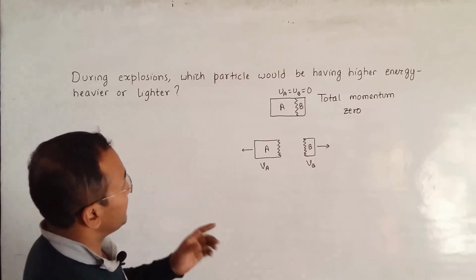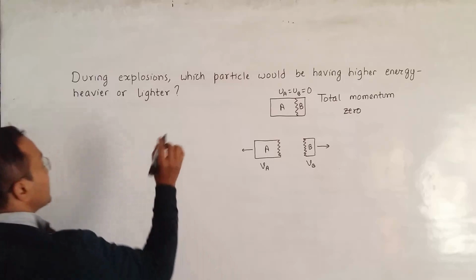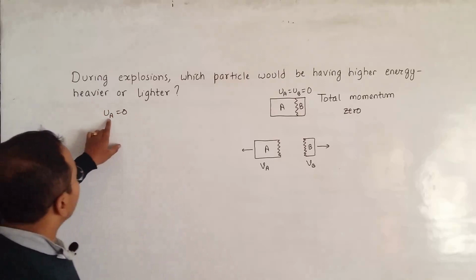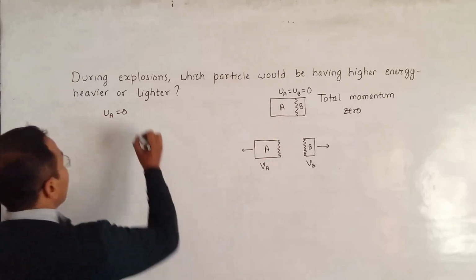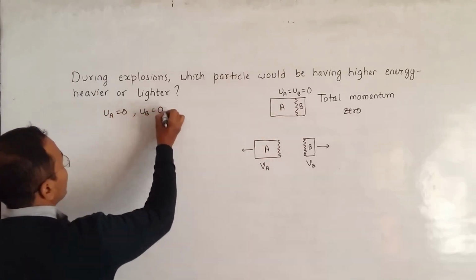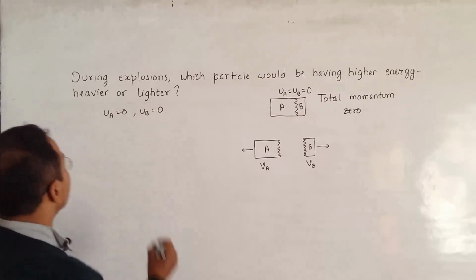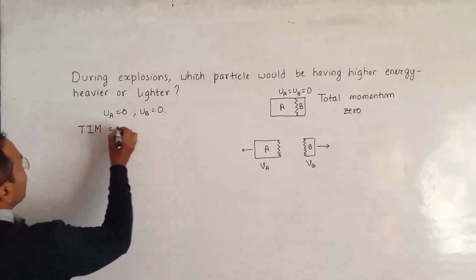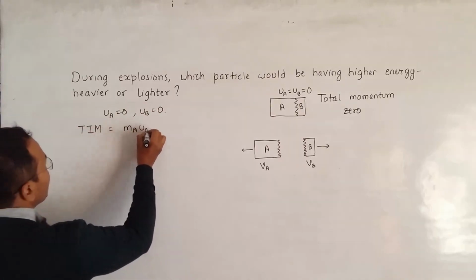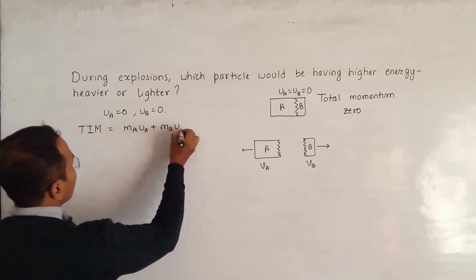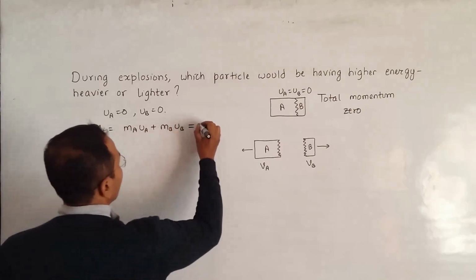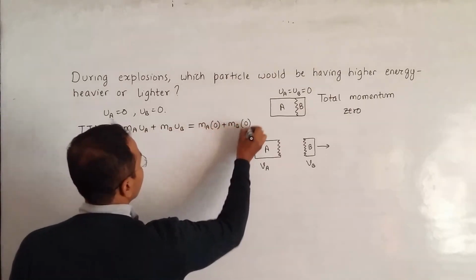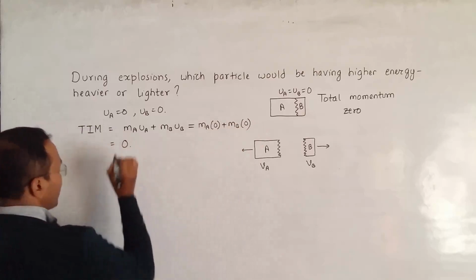Before explosion, we have UA equal to 0, the initial velocity of body A, and we also have UB equal to 0. This gives us the total initial momentum, which will be equal to mass of A UA plus mass of B UB, equal to mass of A times 0 plus mass of B times 0, which will be equal to 0.